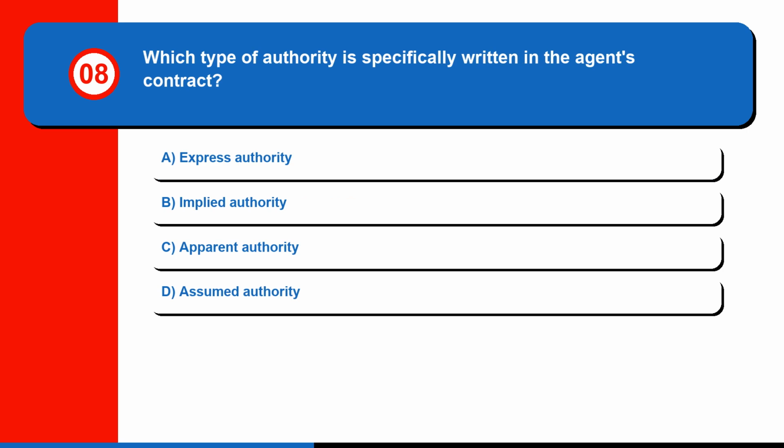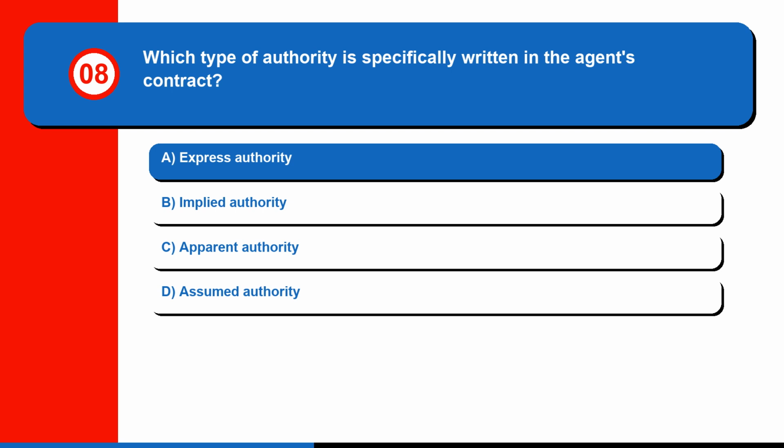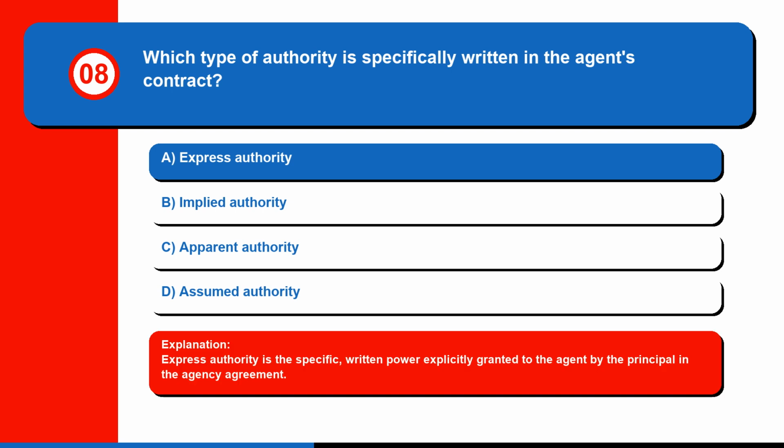Question 8. Which type of authority is specifically written in the agent's contract? A. Express authority. B. Implied authority. C. Apparent authority. Or D. Assumed authority. The correct answer is A. Express authority. Express authority is the specific, written power explicitly granted to the agent by the principal in the agency agreement.